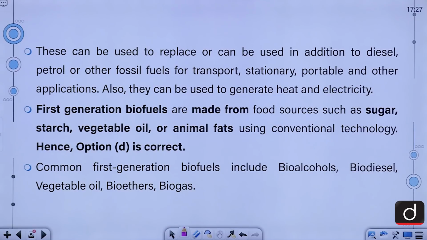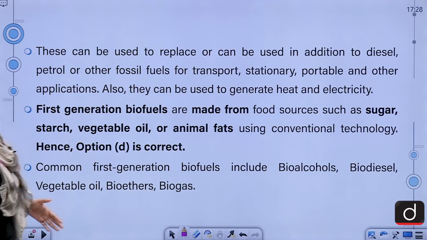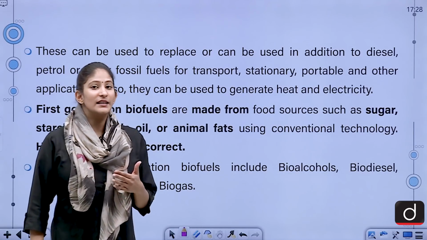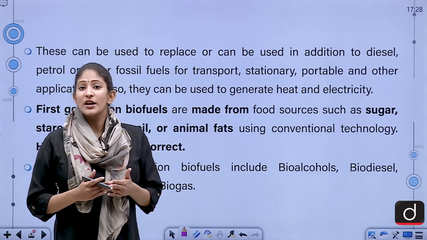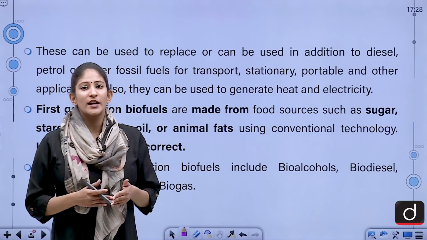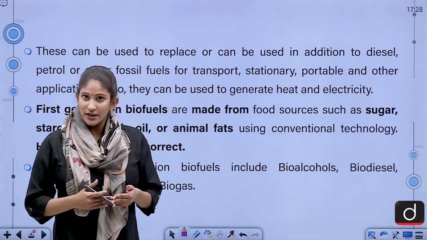First generation biofuels are made from food sources such as sugar, starch, vegetable oils or animal fats using conventional technology. If we talk about first generation biofuels, they are basically made from edible items. Second generation biofuels are made from wide ranging varieties of feedstock.